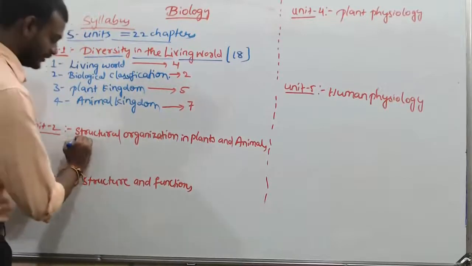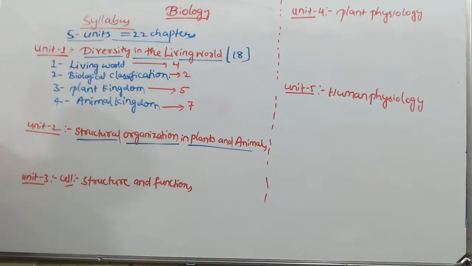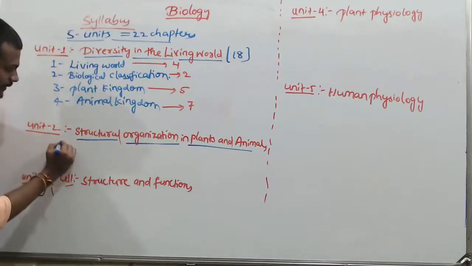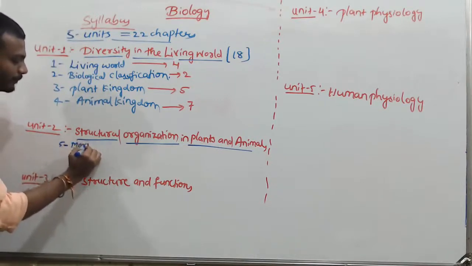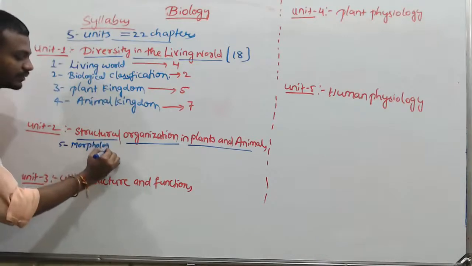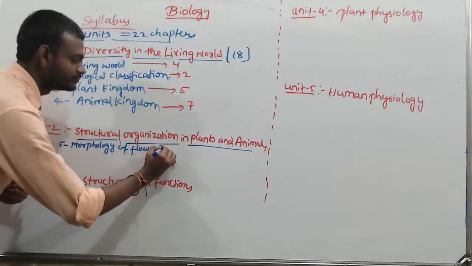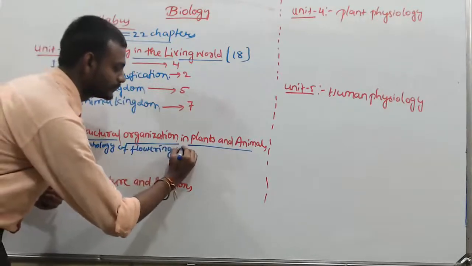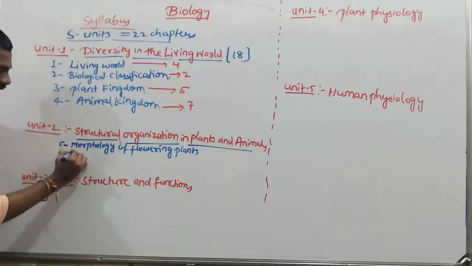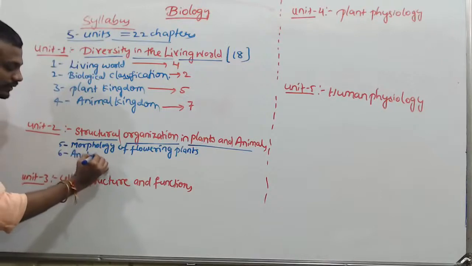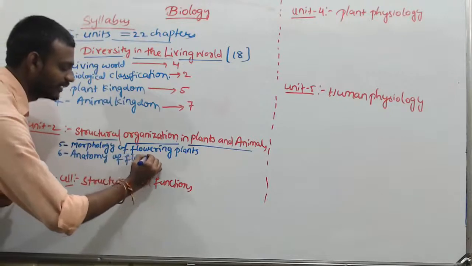Second unit, structural organization in plants and animals. Fifth one, morphology of flowering plants. Sixth, anatomy of flowering plants.